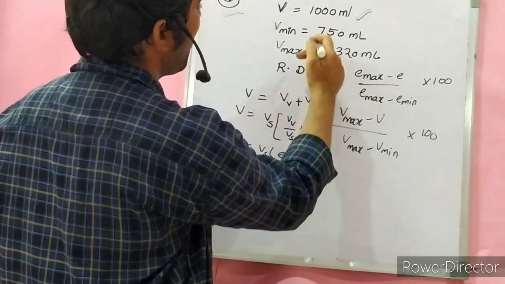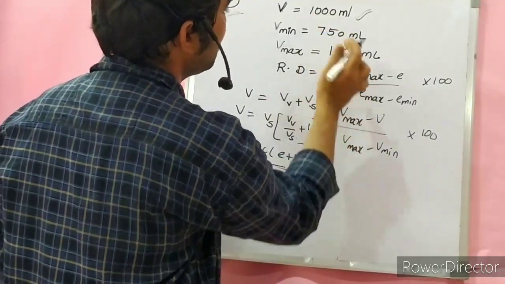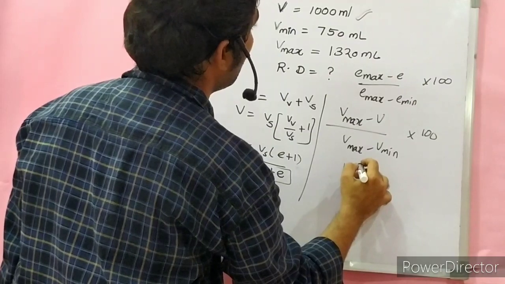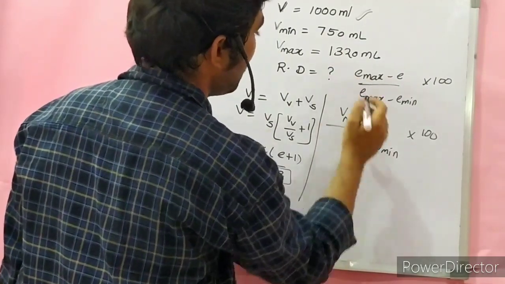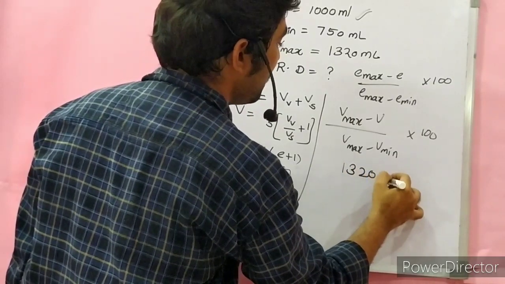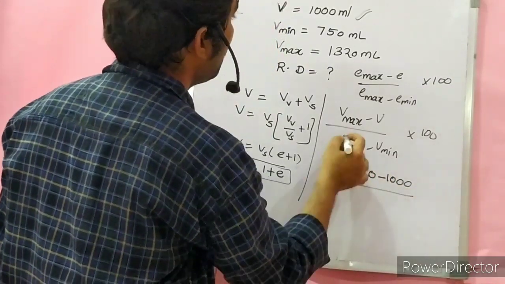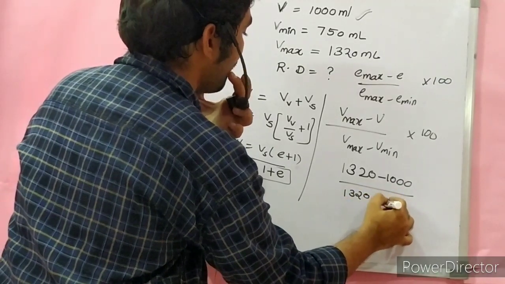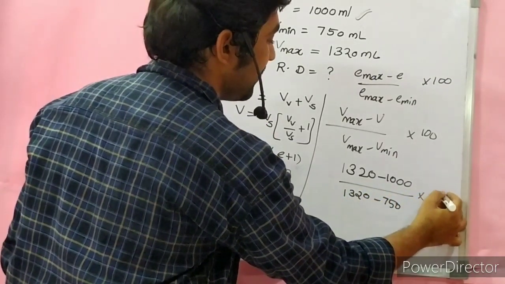So V max is 1320 minus 1000 upon V max minus V minimum, that is 1320 minus 750, into 100.